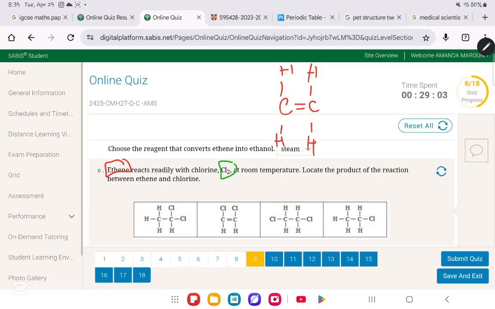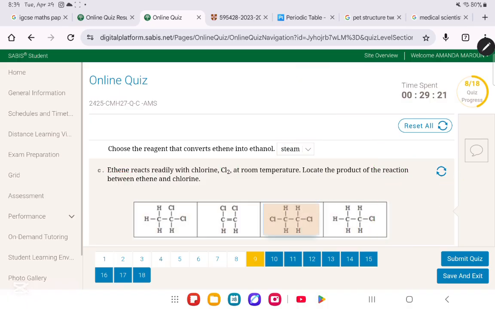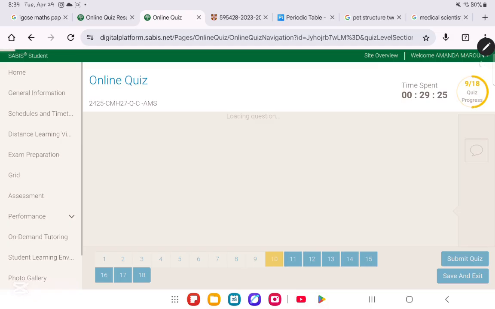So if you are adding chlorine, the double bond is going to break, and now it will look like this: C, single bond C, H, H, H, H, and then a bond over here. You're adding Cl2, so you're going to have a Cl over here and a Cl over here. So very simply, our product is supposed to look like this. Okay, we move on to question number 10.